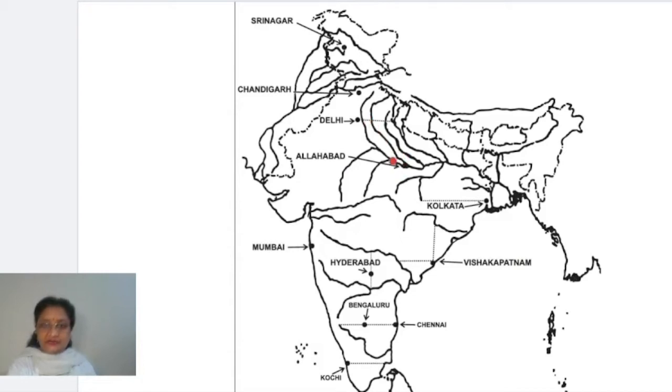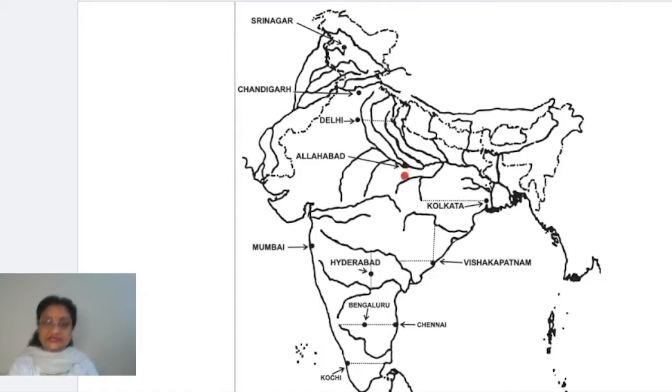This is Ganga river, and this next one is Yamuna river, right? Both these rivers meet at this particular place, and this place is actually Allahabad. This place is also called by the name Prayagraj. So it is exactly at the point where these two rivers are meeting.